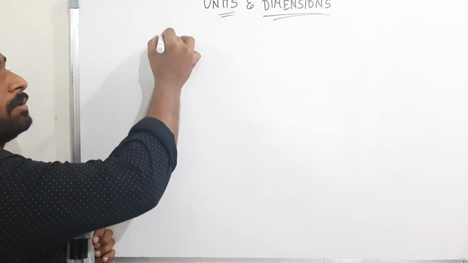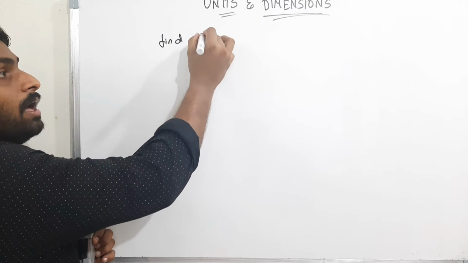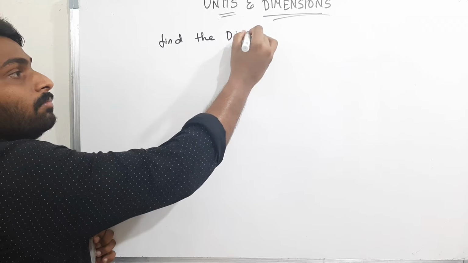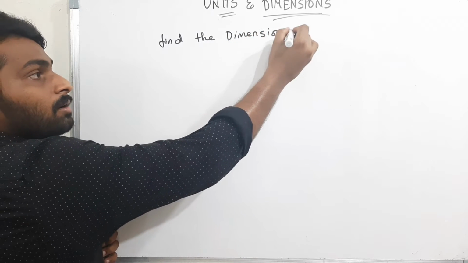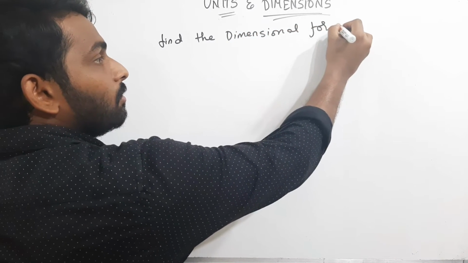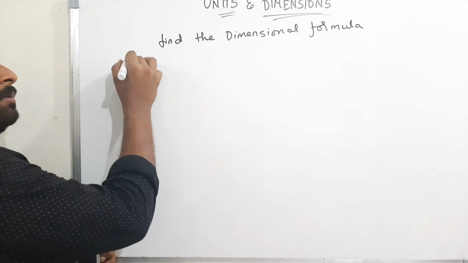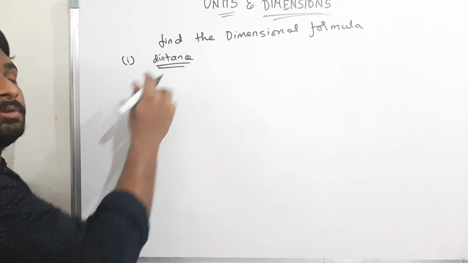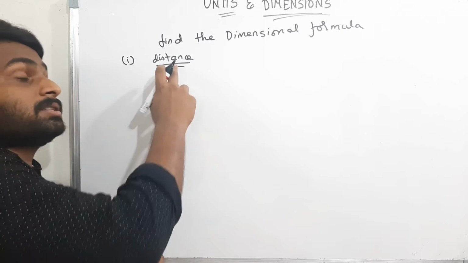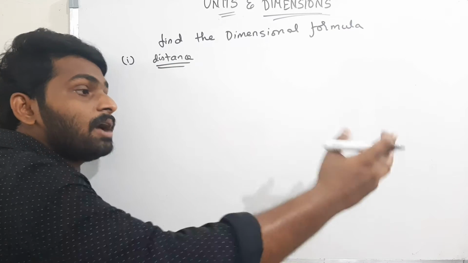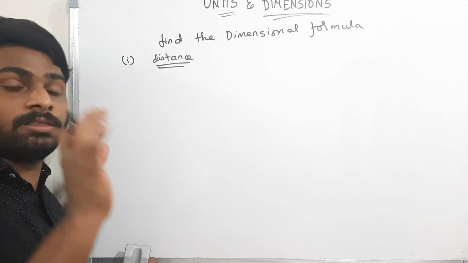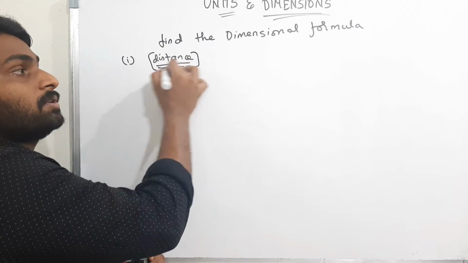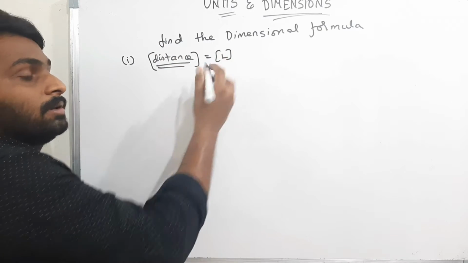They want to find the dimensional formula for... first one, distance. Now what is the dimensional formula for the distance? Distance is nothing but the actual length traveled by the body, that is simply the length. Therefore, the dimensionality of distance is nothing but L, that is length.